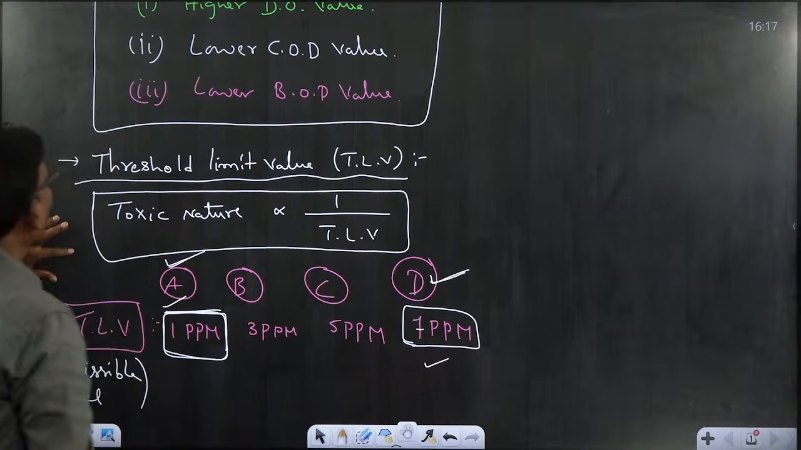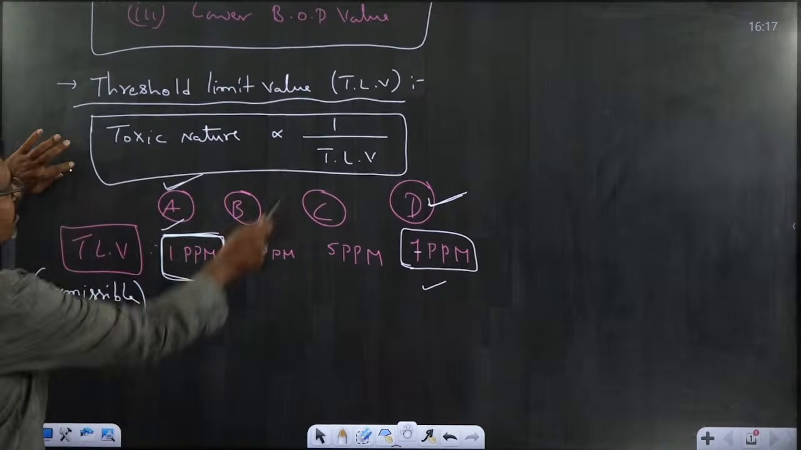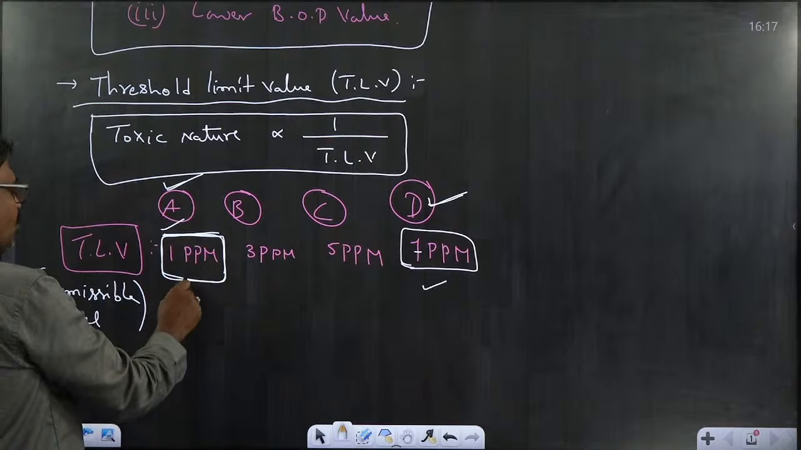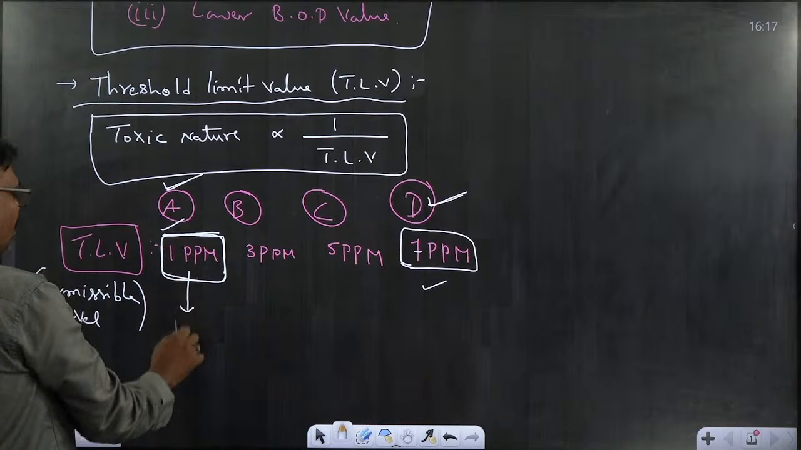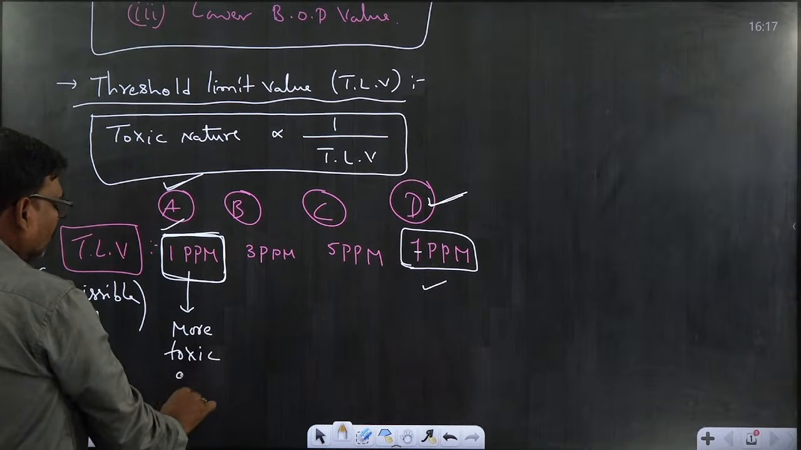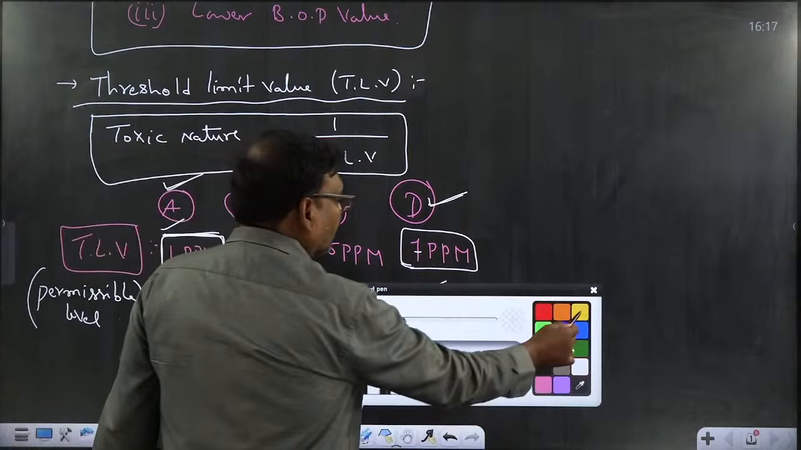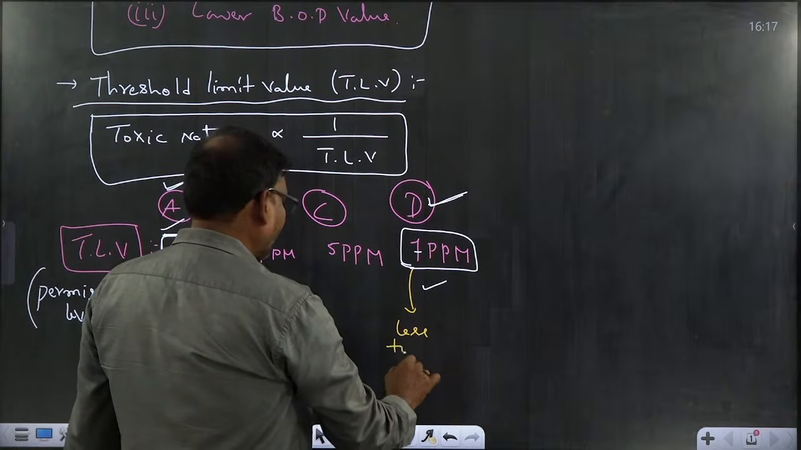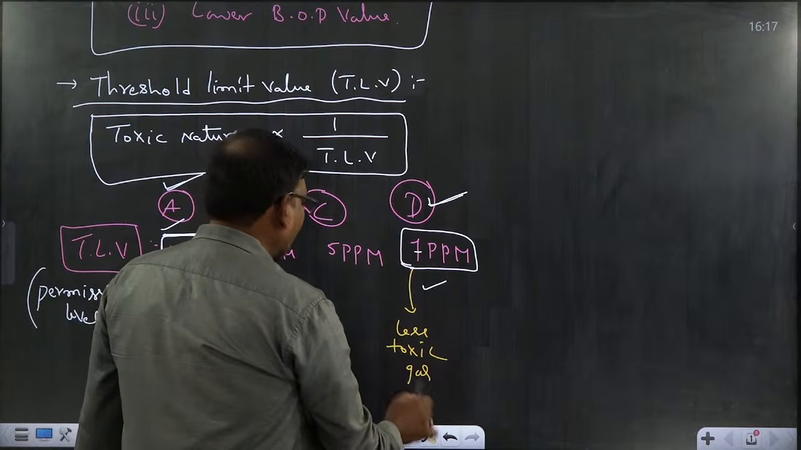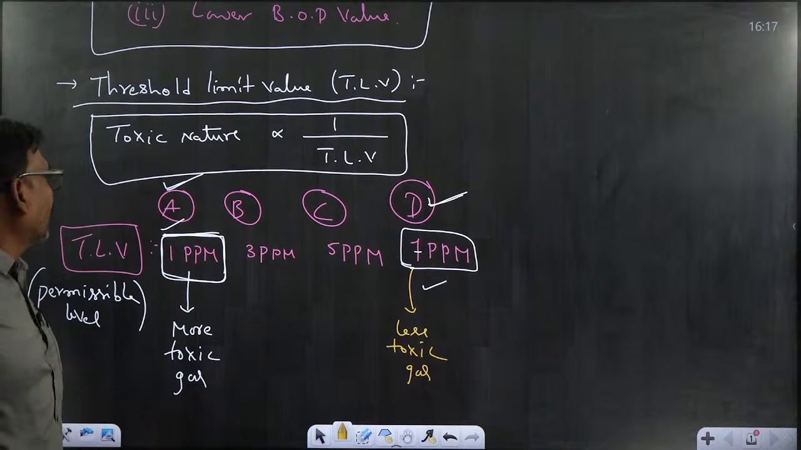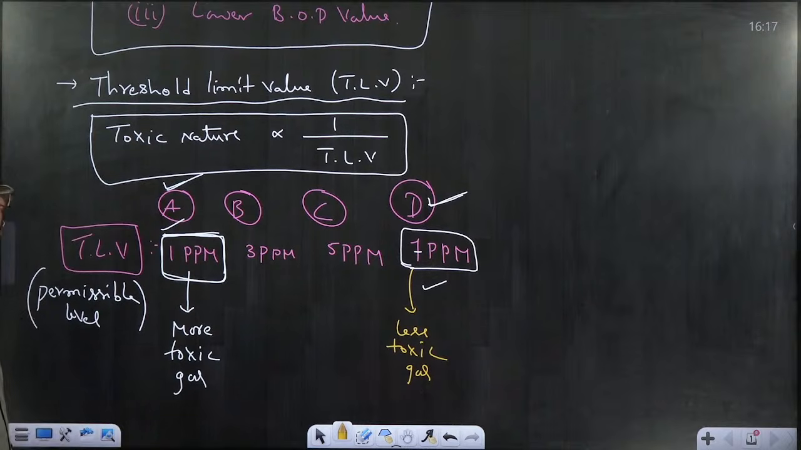So coming to the relation, toxic nature is inversely proportional to TLV. Out of these 4 gases or 4 pollutants, which is more toxic? 1 ppm is the more toxic gas, whereas the less toxic gas is sample D. That's why initially we can write that toxic nature and TLV both are inversely proportional to each other.